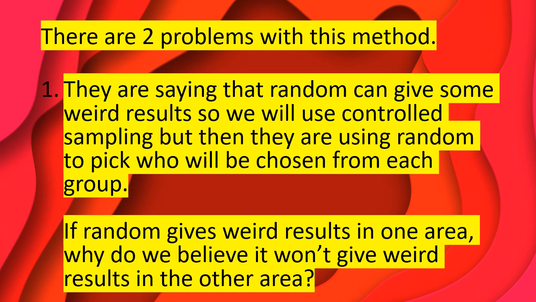There are 2 problems with this method. Firstly, they are saying that random can give some weird results, so we will use controlled sampling. But then they are using random to pick who will be chosen from each group. If random gives weird results in one area, why do we believe it won't give weird results in another area?